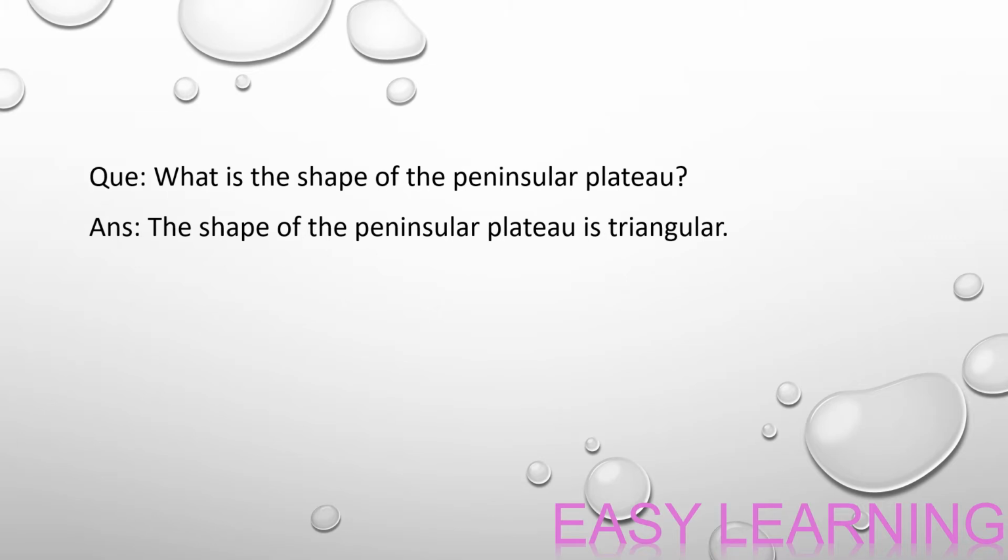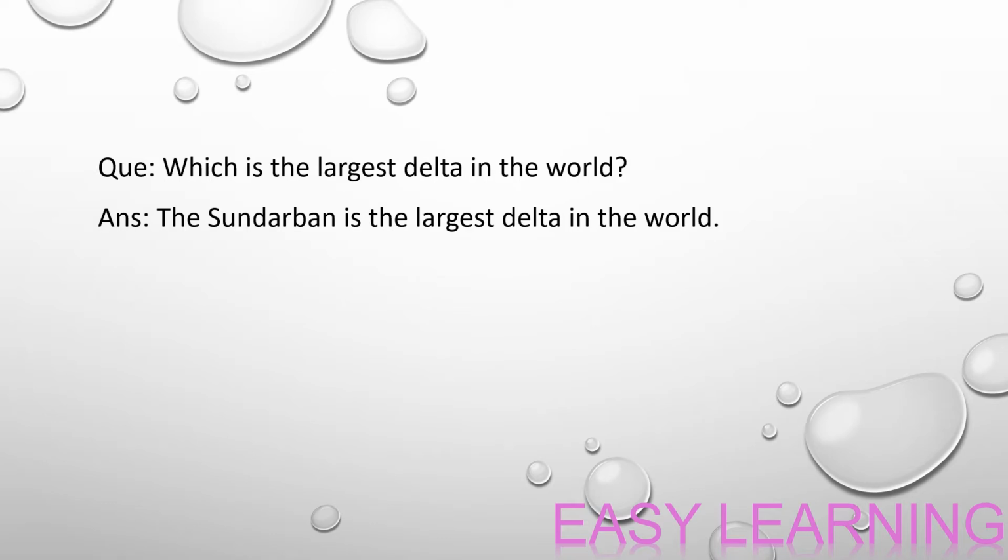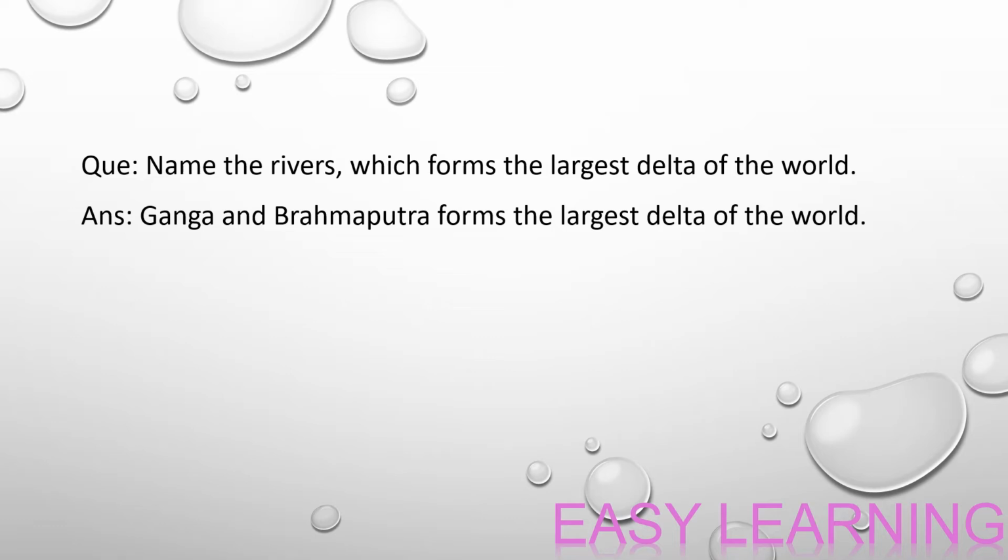What is the shape of the peninsular plateau? The shape of the peninsular plateau is triangular. Which is the largest delta in the world? The Sundarban is the largest delta in the world. Name the rivers which form the largest delta of the world. Ganga and Brahmaputra form the largest delta of the world.